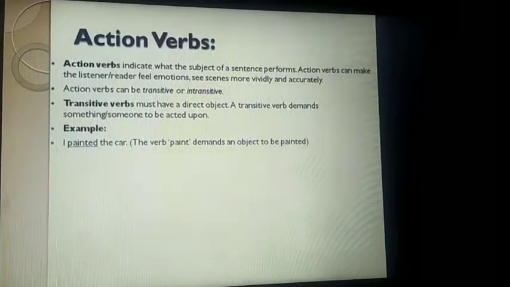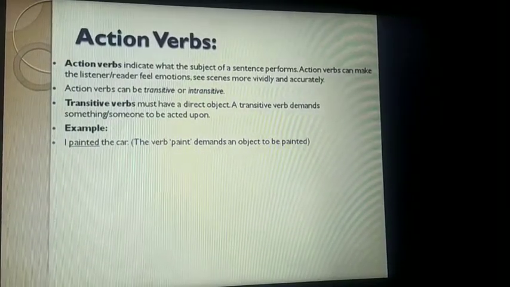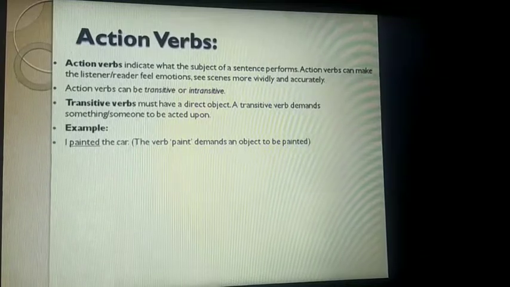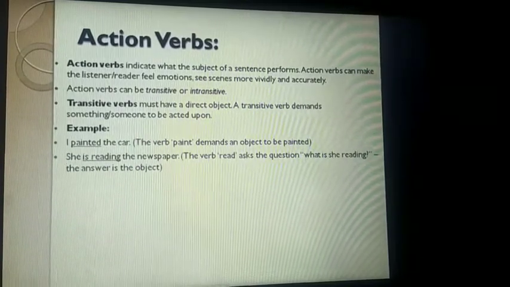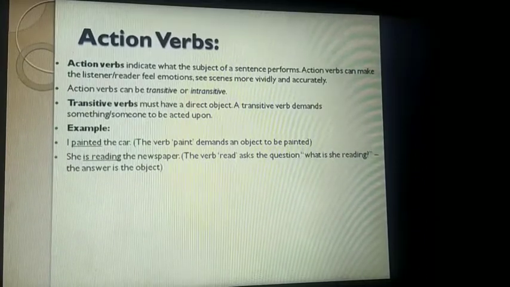Okay, right? As you can see, the verb paint demands an object to be painted. She is reading the newspaper. In this, the verb read asks the question, what is she reading?